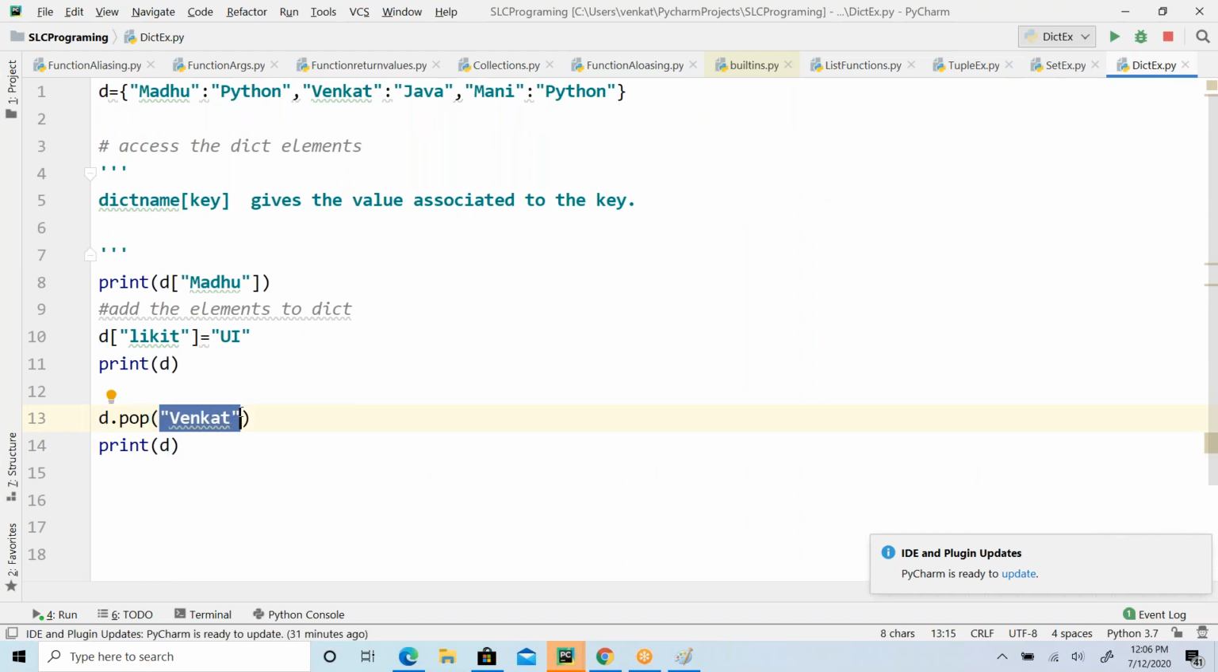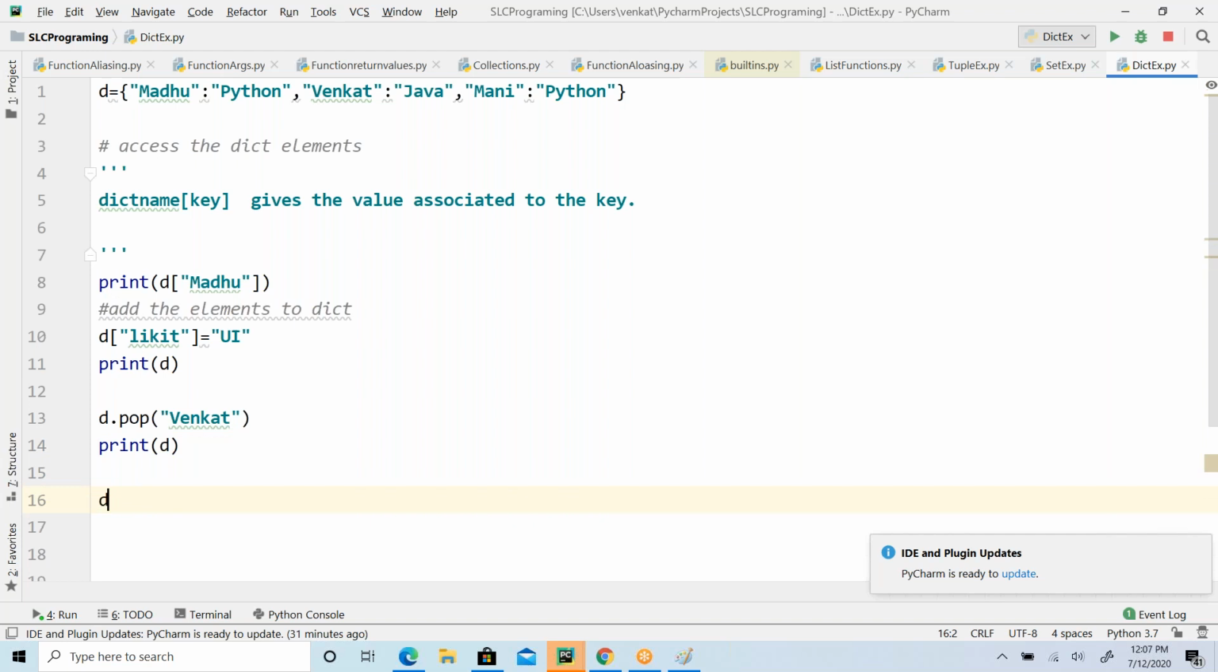In case of a list, we give the index, right? It's going to remove the element at the given index. But here you have to give the key, because the key is the main thing in the case of a dictionary. In a list and tuple, indexes are the main things, but here the key is the main thing.